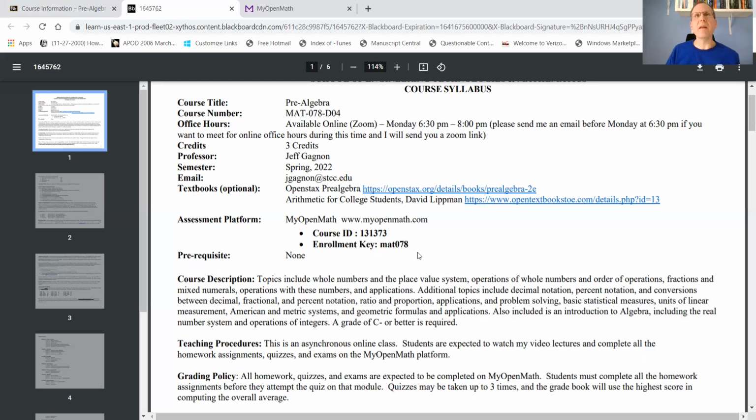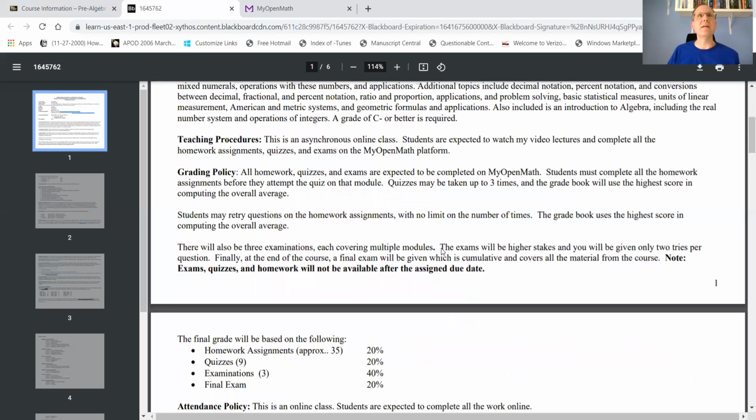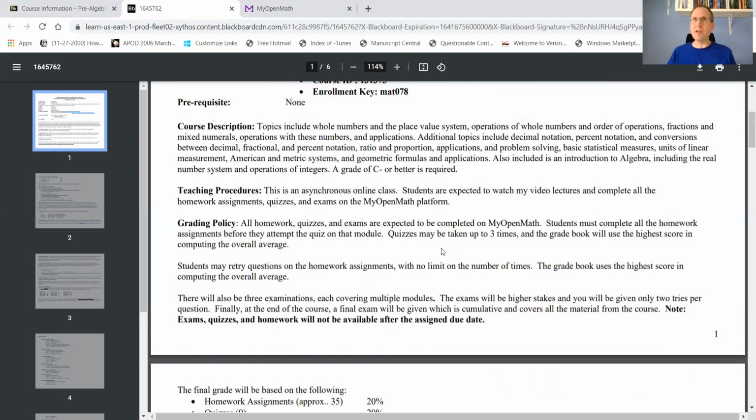So basically, the purpose of this course is to either teach you concepts that you haven't learned in math before, or to review concepts that you have learned before, but may not have seen for many, many years. So we'll start off with basic whole numbers. Then we'll talk about fractions, and an introduction to basic algebra.